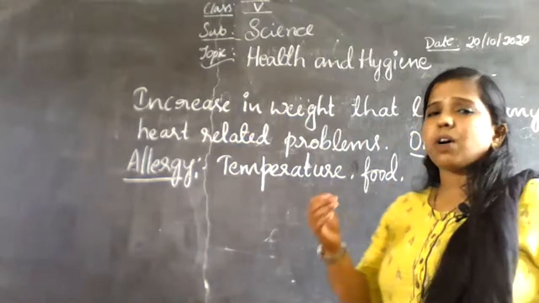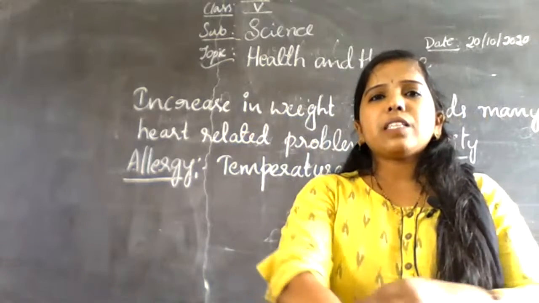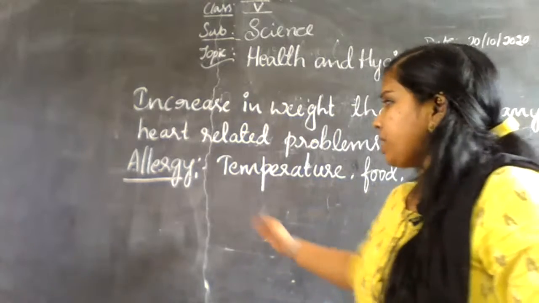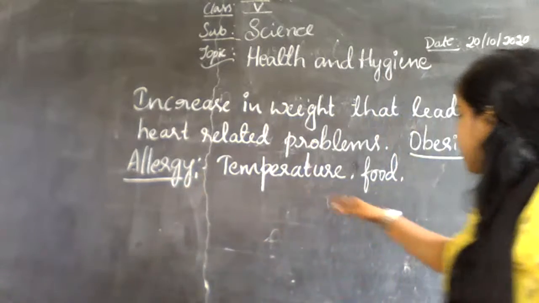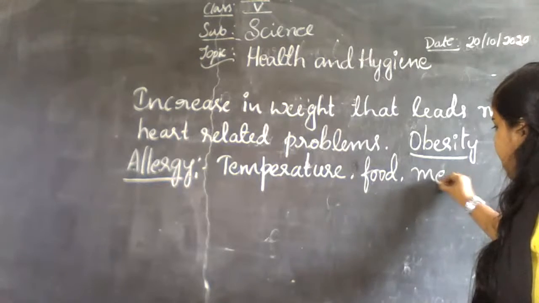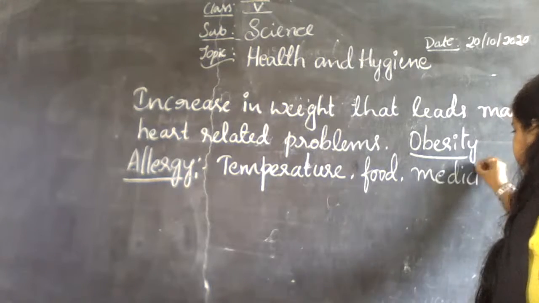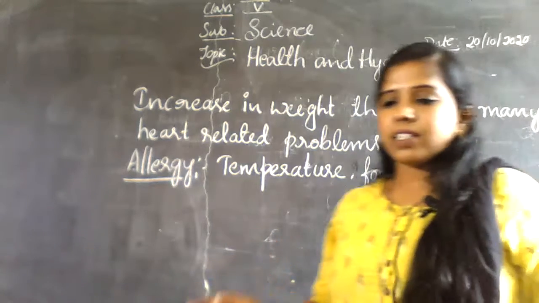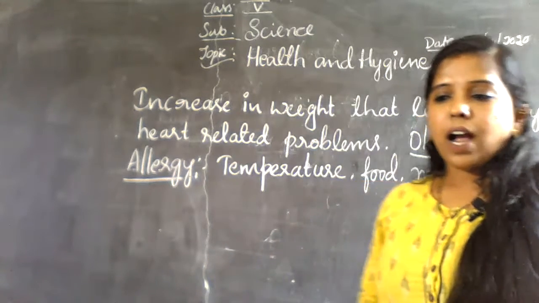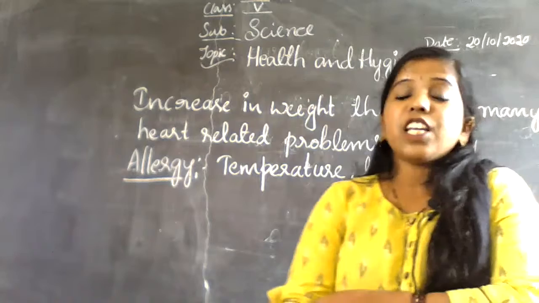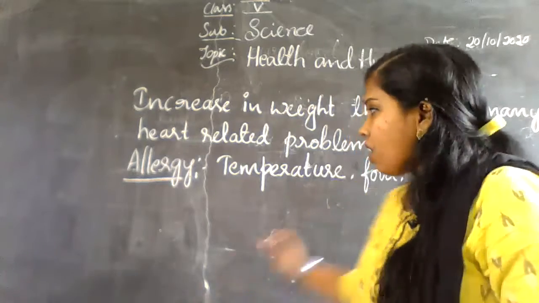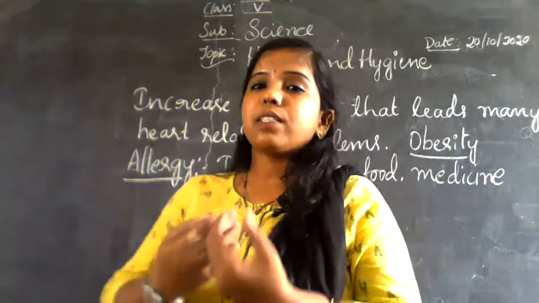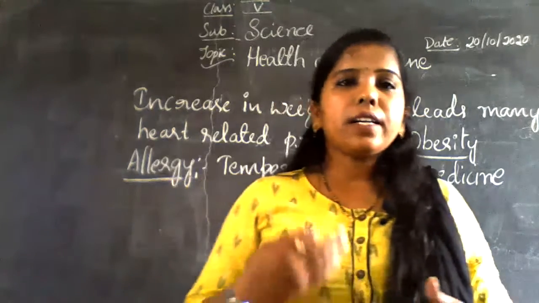If they eat some oily food, they will get skin irritation, and that skin irritation is allergy. Also, certain medicines can cause allergies in their body, and skin itching and vomiting all come under allergy.